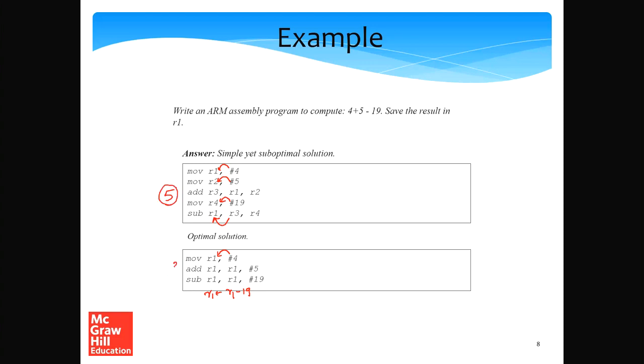This is slightly difficult to understand, but not very difficult, because in the first line we set R1 to 4. In the second line we do R1 is R1 plus 5, which all of you can verify is exactly what is mentioned in the statement of the problem. Then we subtract 19 from the sum and we get the right answer.